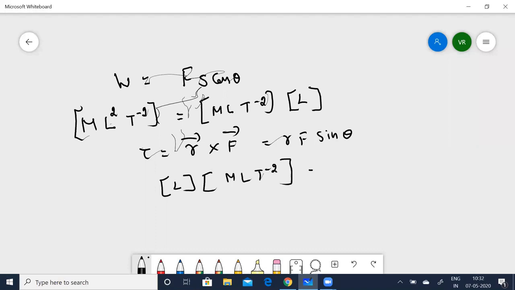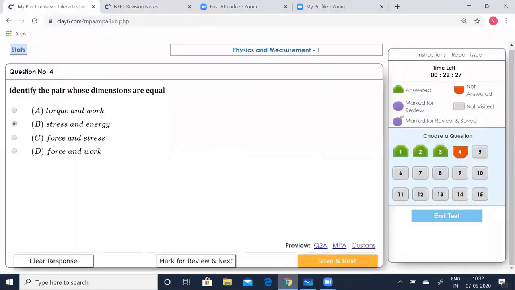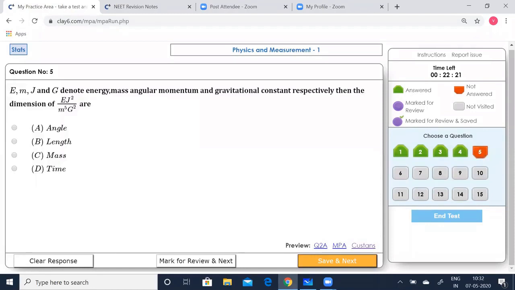Okay. So we can see that is nothing but M L squared T to the power of minus 2. So we can see that torque and work, these dimensions are equal. So let us see which option is correct. We can see that A is the correct option. Torque and work is the correct option. Save that. Next, going to the fifth question.